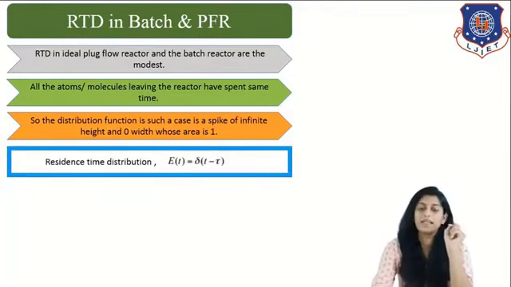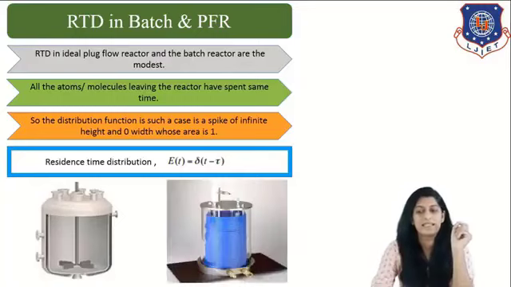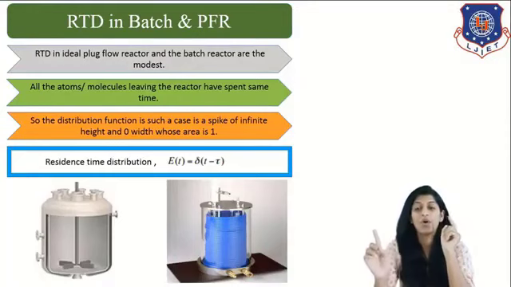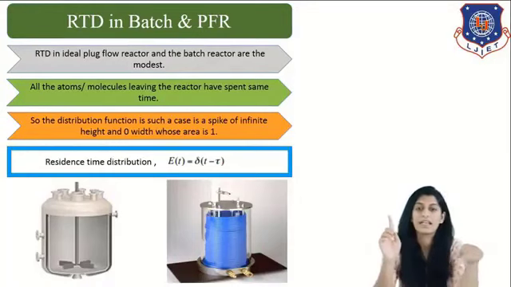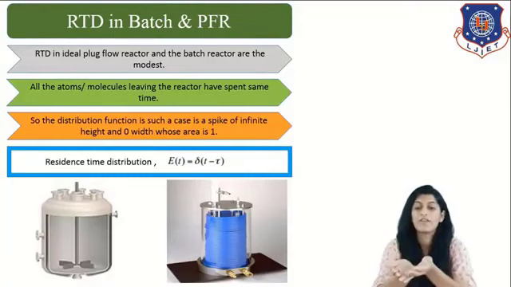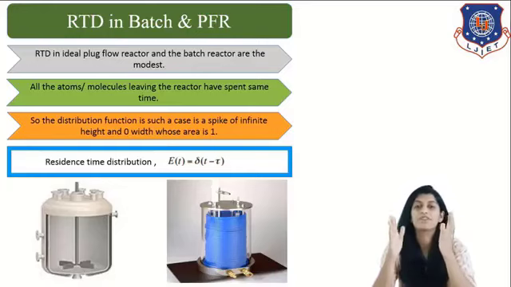E(t), the residence time distribution, equals delta(t minus tau). Delta is my delta factor over here, right? And t is the time, whereas tau is my space time. So you can see this is the batch reactor and this is the PFR. In case of the batch reactor, there is no inlet and outlet which you can continuously use. We just need to feed all our reactant inside at a given time, and we just need to withdraw it after the desired time period.